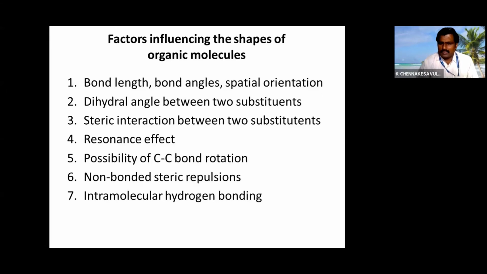And sometimes non-bonded steric repulsion will be happening through space, and hydrogen bonding also will play a major role, in intramolecular and intermolecular hydrogen bonding. So with this, we have discussed the structural elucidation of organic compounds, and structure will decide the functions of organic compounds and what knowledge we should have.